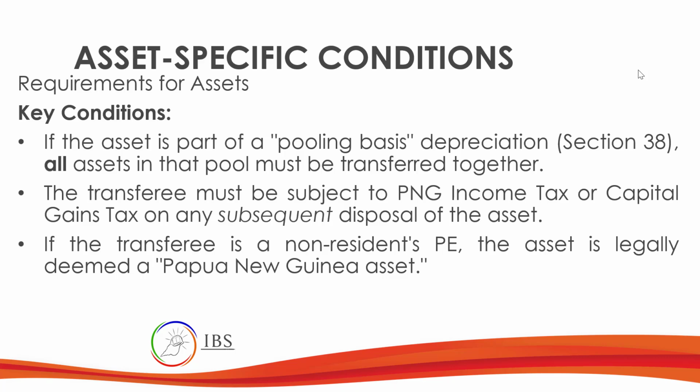The transferee must be subject to PNG income tax or capital gains tax on any subsequent disposal of the asset. If the transferee is a non-resident PE or permanent establishment, the asset is legally deemed a Papua New Guinea asset.